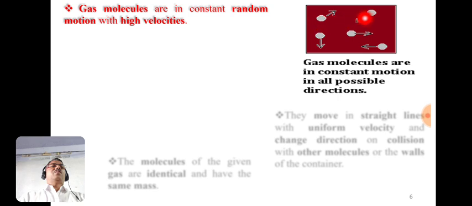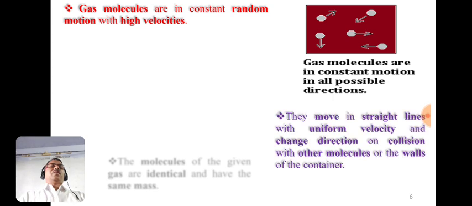These are the gas molecules, and they are in constant motion with high velocities, and they move in all possible directions. The next postulate is the gas molecules move in straight lines with uniform velocity, and they change their direction on collision with each other or with the walls of the container.